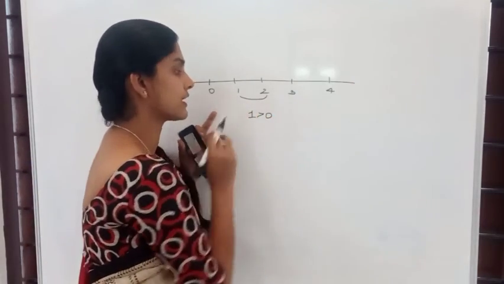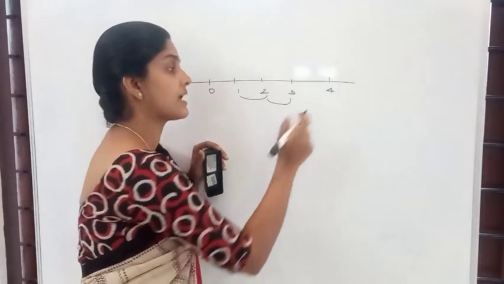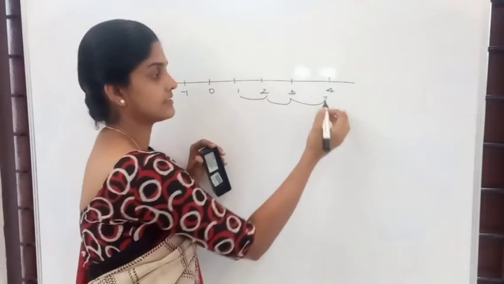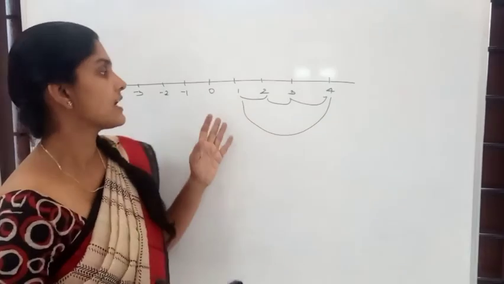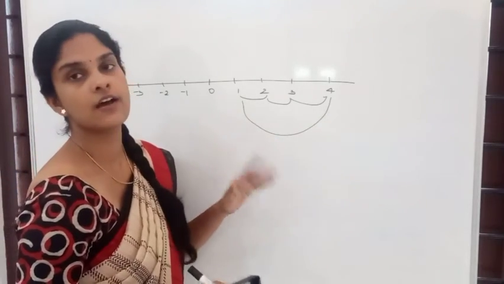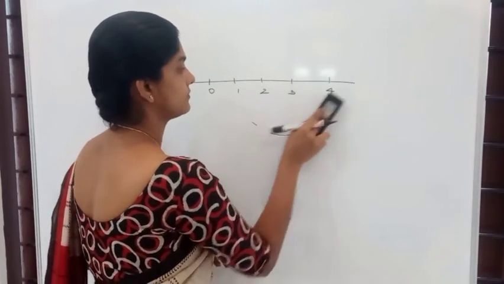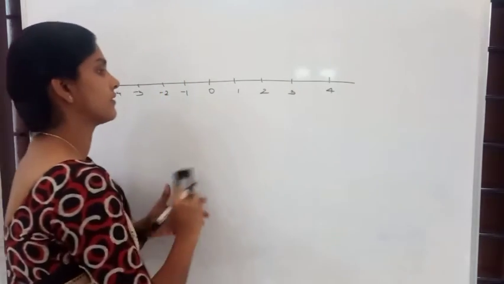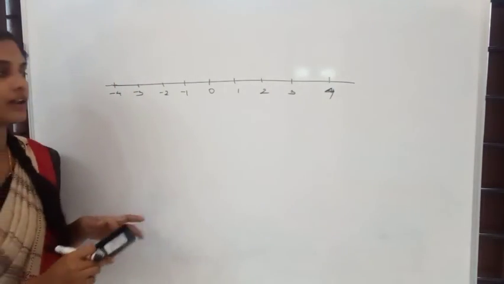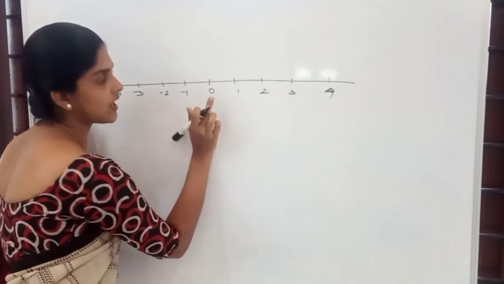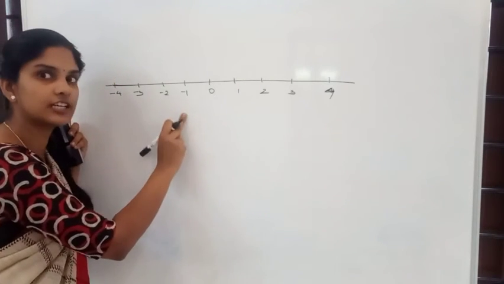Now, is 2 greater than 1? Yes. Is 3 greater than 2? Yes. Is 4 greater than 3? Yes. Is 4 greater than 1? Yes. So, we can say that the numbers to the right will always keep on increasing. Now, what about to the left side of this number line? Is minus 1 greater than 0? No, right? Because this is negative.